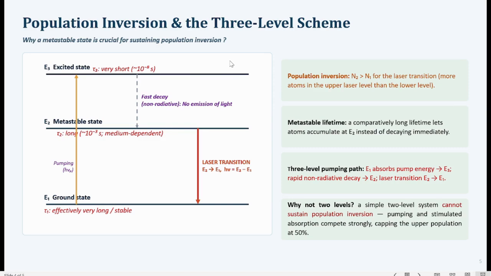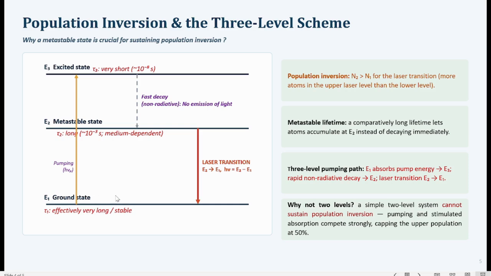Here I have shown the population inversion and the 3-level scheme. So at least 3 energy levels are needed for a laser emission to occur. Now this E1 level, which is also the ground energy level, has a very long lifetime. So it is a stable energy level.